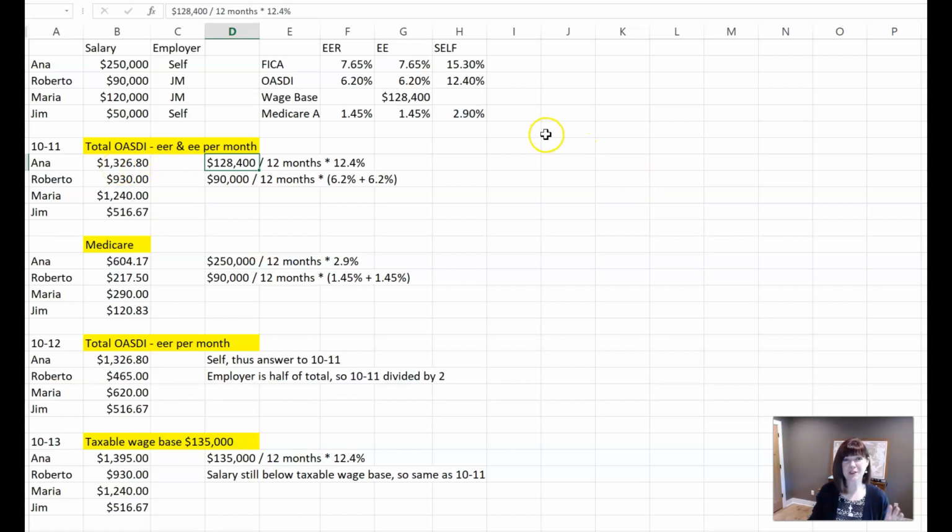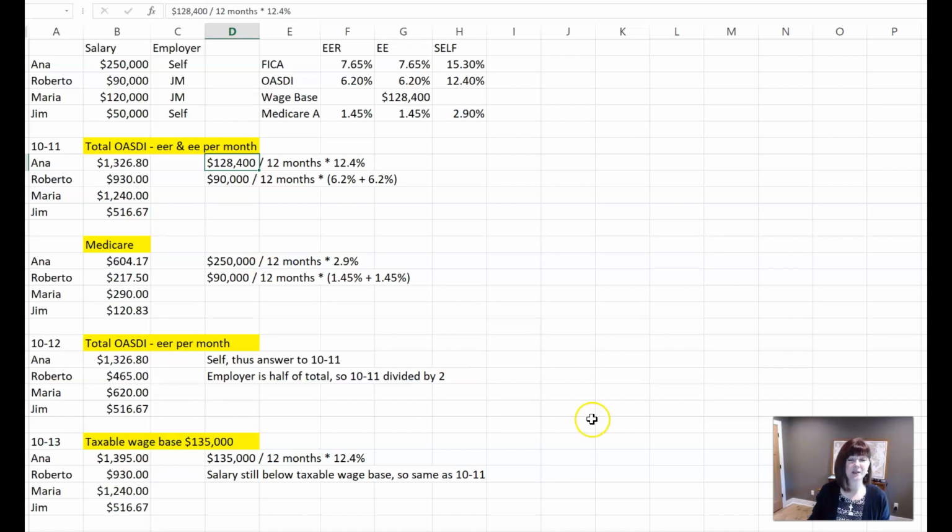So just to recap, okay, FICA is all the OASDI plus Medicare Part A. So 6.2% plus 1.45% equals the 7.65. So when you see that in your paycheck, that's what is being taken out, okay? And it makes a difference if you're self-employed or if you work for an employer. This is how much comes out of your paycheck, and this is what the employer is paying.